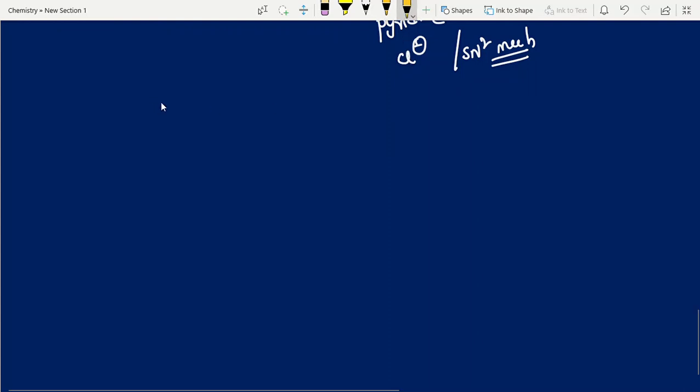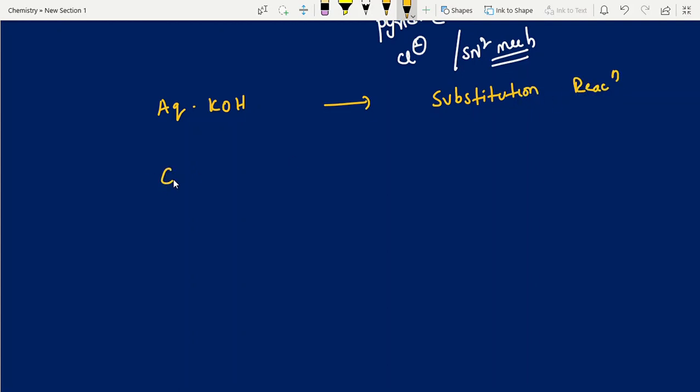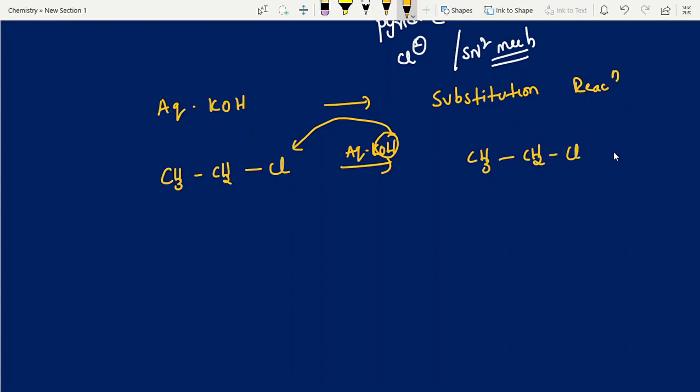Okay. So aqueous KOH means substitution reaction. Like the above reaction, CH3CH2Cl with aqueous KOH, they gave. Just Cl is replaced by OH. Substitution reaction, replacement reaction. That's it. So what is the product and byproduct? CH3CH2OH, and the byproduct is KCl.